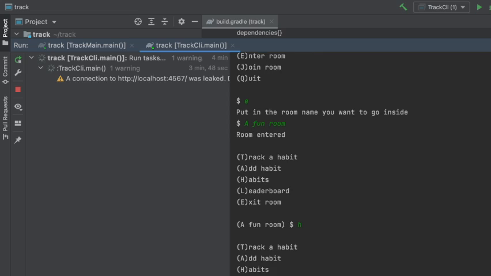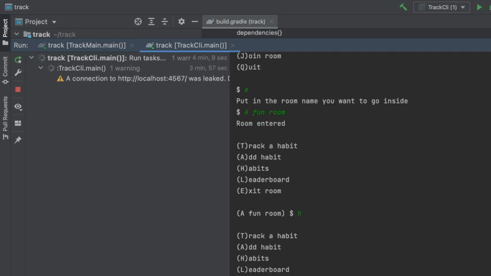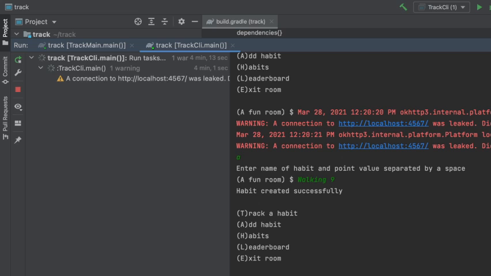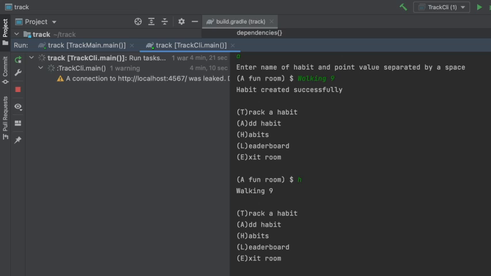and for example, I can say walking, and I can give it a point value that will represent if when I complete this, how many points I will earn for doing that, which I can say, for example, 9. And if I list the habits now, walking should show up. And there's also a leaderboard within each room, and I can run that with the L command. And as you can see, right now I have 0 points in here.